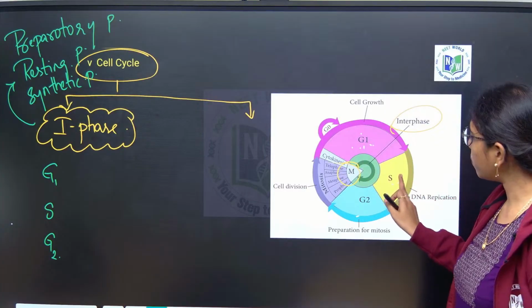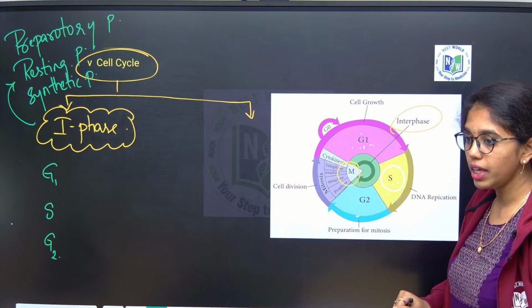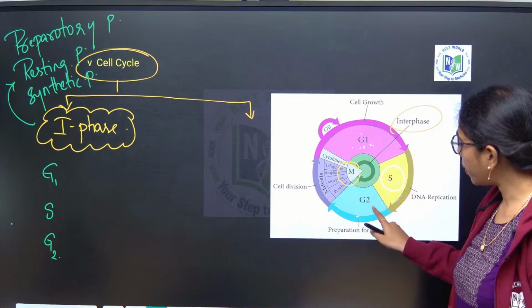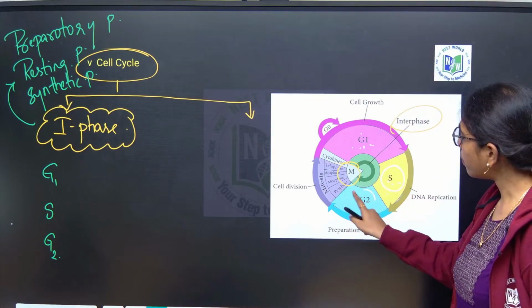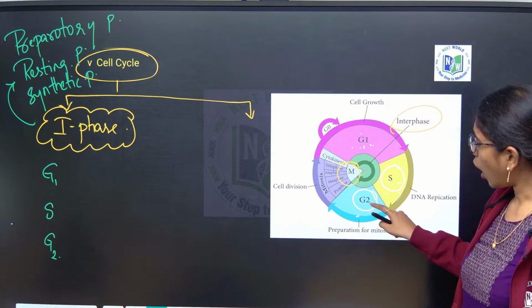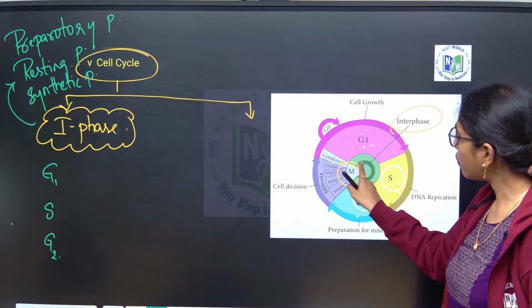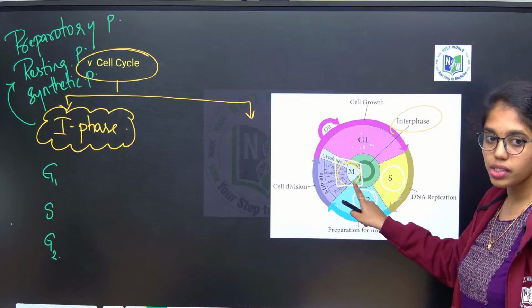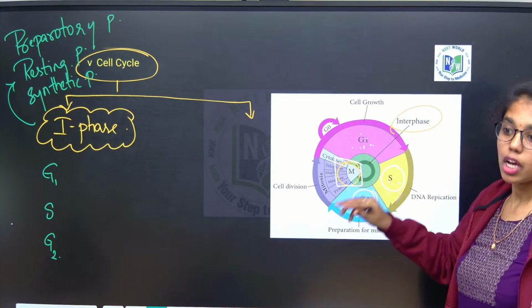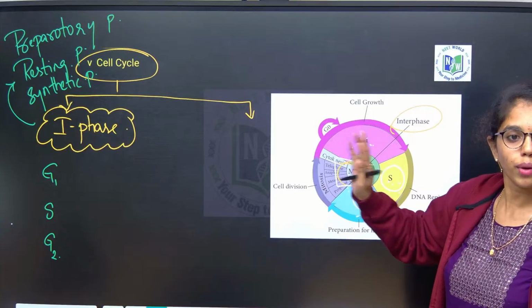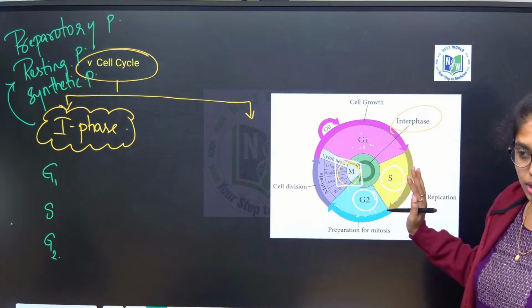Like that, you tell me what will be the synonyms for S phase. It can be post G1 phase or pre G2 phase. What will be the synonyms for G2 phase? Post S phase or pre M phase. What will be the synonyms for M phase? Post G2 phase or pre G1 phase. Whichever way the question is asked, you have to be in a position to answer. You have understood the synonyms, right?